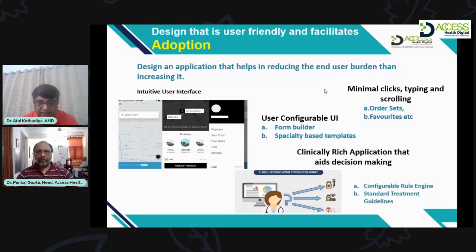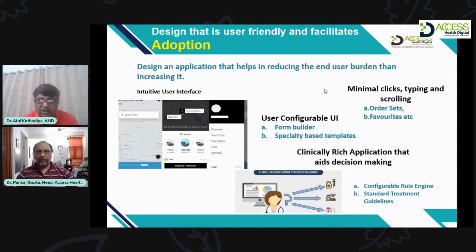If you compare a hospital information system with, for example, Uber or Ola, even people who are illiterate or have very limited digital literacy are able to use Ola or Uber very comfortably. So we should make our system so user friendly that it can be very easily adopted by the users.